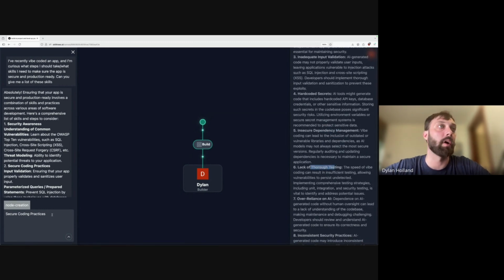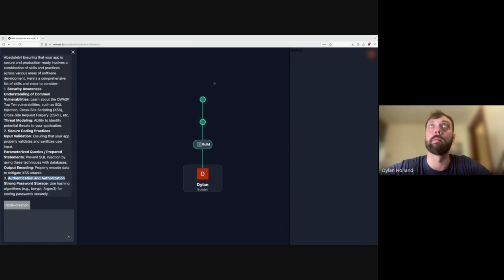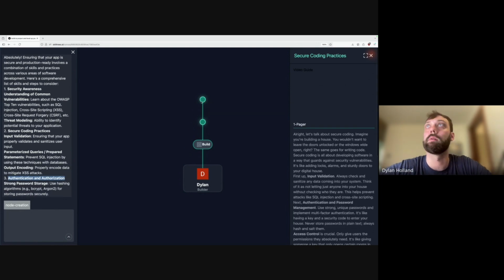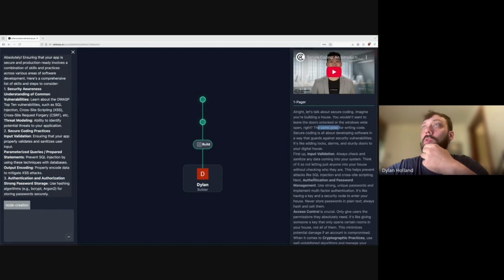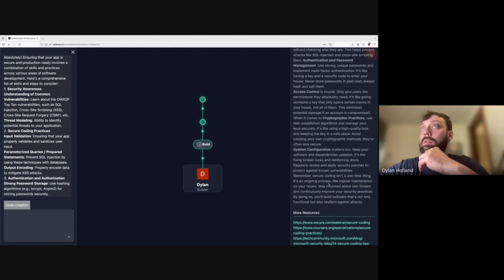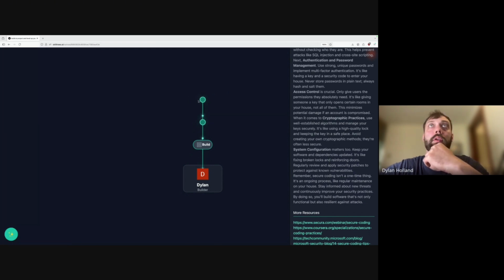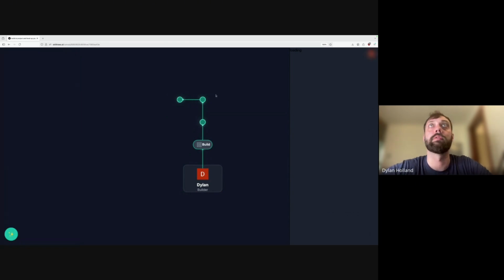So let's see what it does if I add a second one here. Secure coding practices. There we go. Take a look at that one. Imagine you're building a house. You wouldn't want to leave the doors unlocked. Input validation, authentication and password management, configuration. We get resources. So then you can walk through and do this for each, and it's not limited to just a linear direction. I'm just going to go through and add a few.